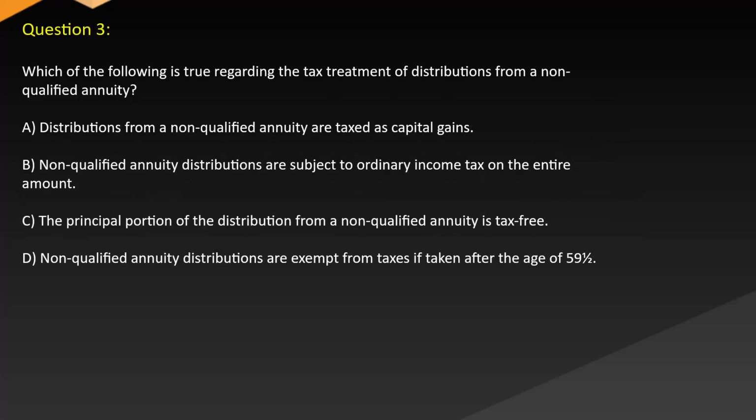Question 3. Which of the following is true regarding the tax treatment of distributions from a non-qualified annuity? A. Distributions from a non-qualified annuity are taxed as capital gains. B. Non-qualified annuity distributions are subject to ordinary income tax on the entire amount. C. The principal portion of the distribution from the non-qualified annuity is tax-free. D. Non-qualified annuity distributions are exempt from taxes if taken after the age of 59½.